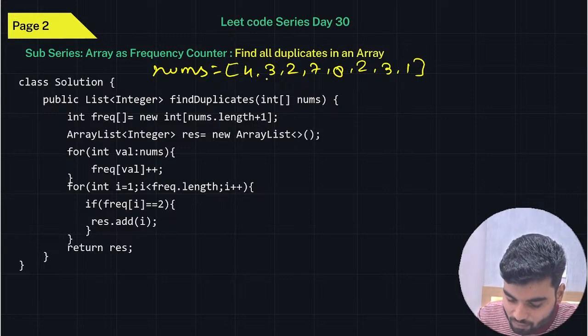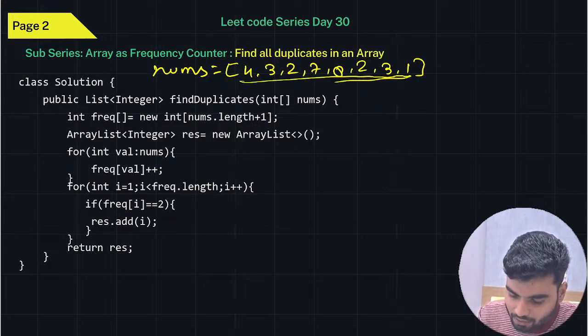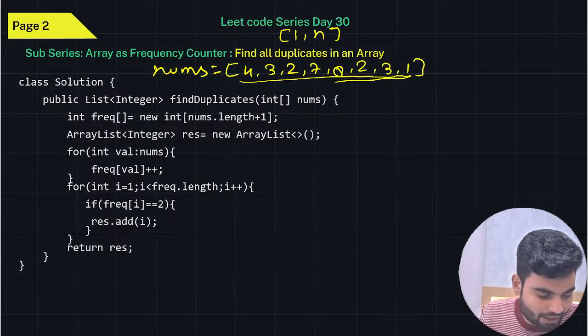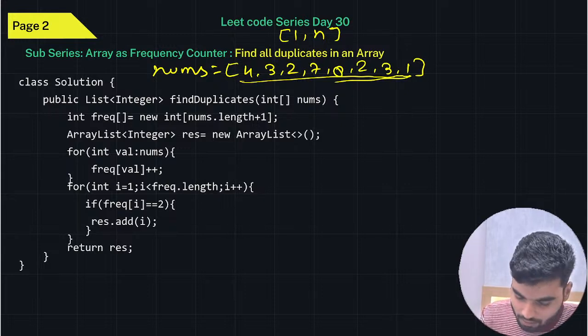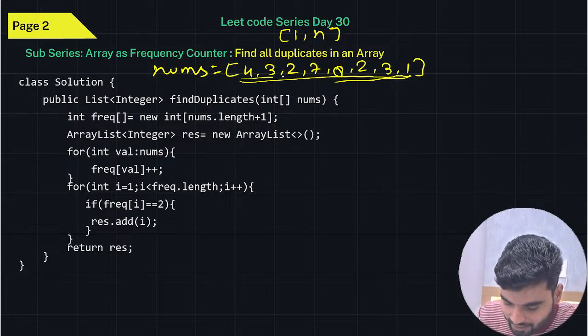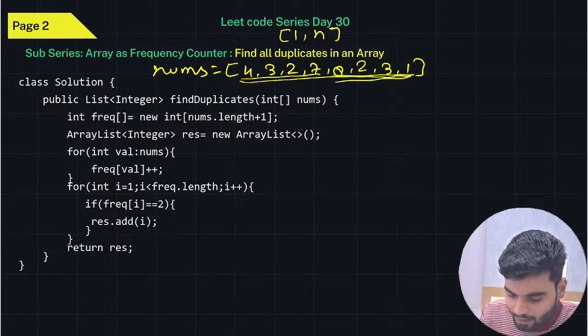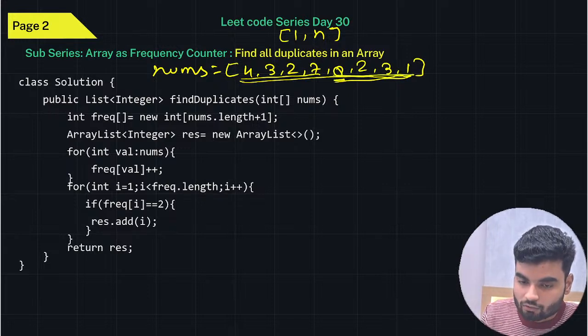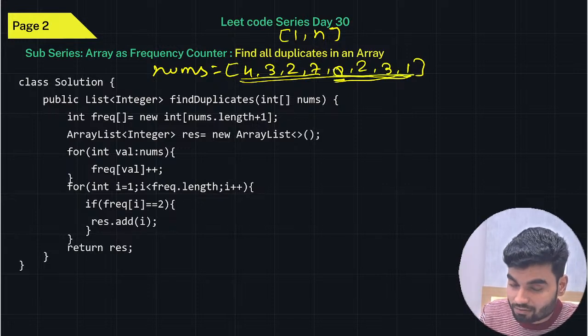Because you can have a maximum value here equal to the length of the array. They have already mentioned you will have values from 1 to n, where n is the length of the given array, list or vector. So that is 8 here, look at this, 4 and 4, 8. So the maximum possible value is 8, and if you want to use this value as an index, you need that index.